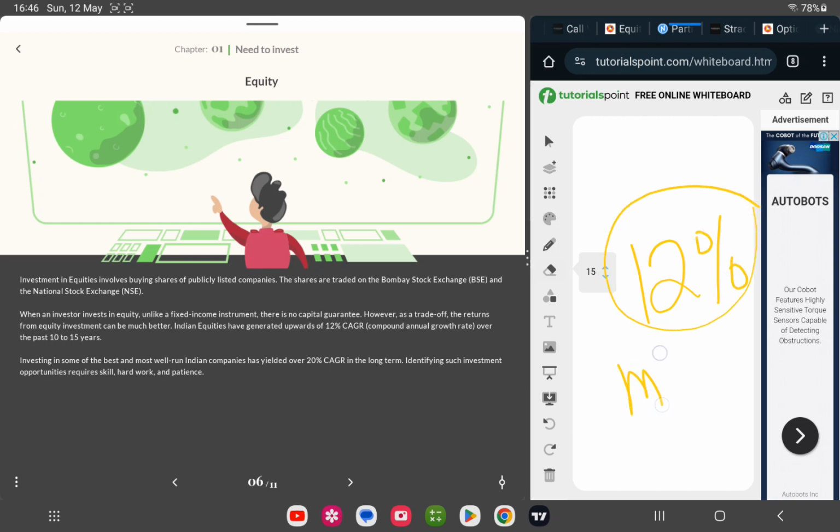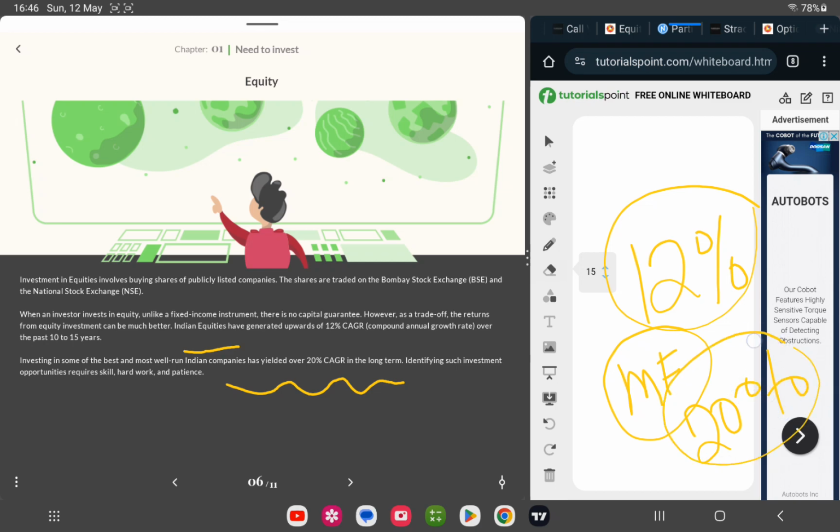Mutual funds are one of the examples. So let's try to break it down. Indian equities have generated up to 12% compound annual growth rate over the past 10 to 15 years. Investing in some of the best and most well-run Indian companies can yield up to 20%. So from 12%, it can actually go to 20%.